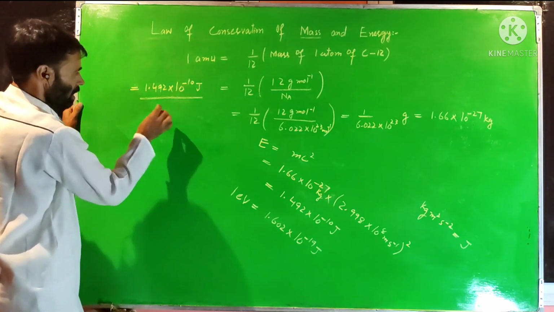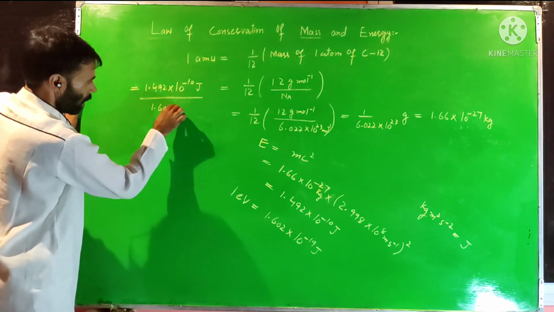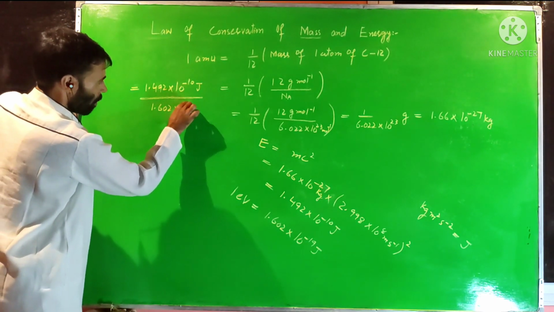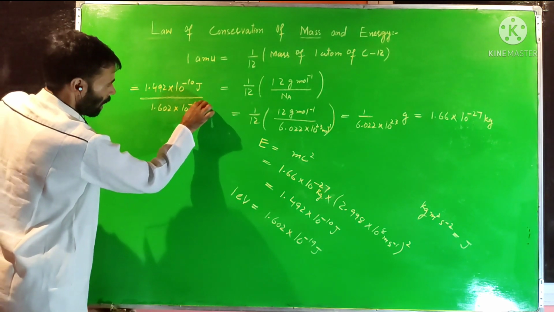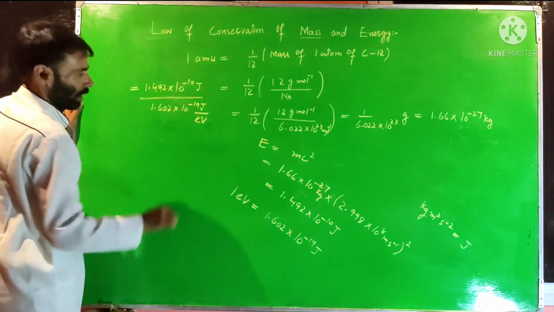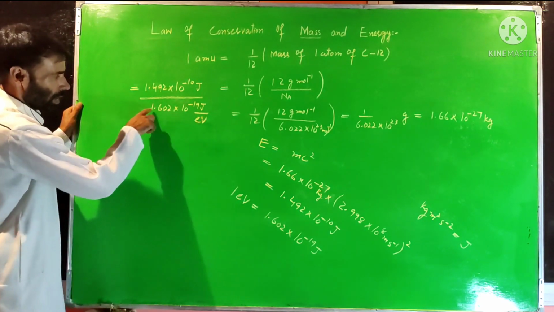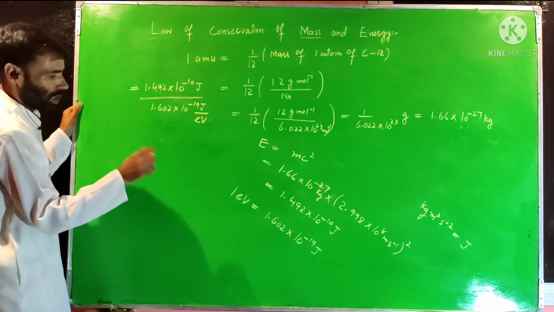Now we know this 1.602 into 10 raised to power minus 19 joule is present in 1 electron volt. That means 1 electron volt of energy is equal to this amount of energy in joule.